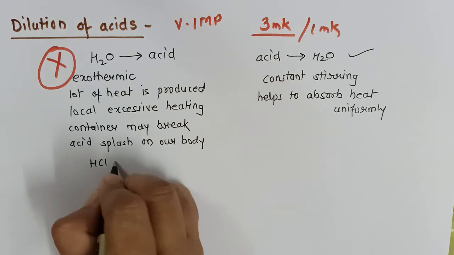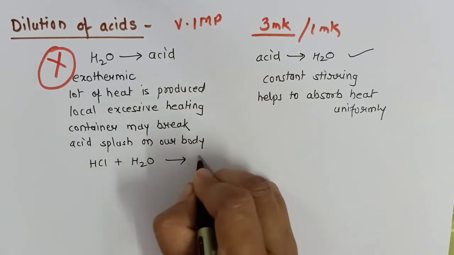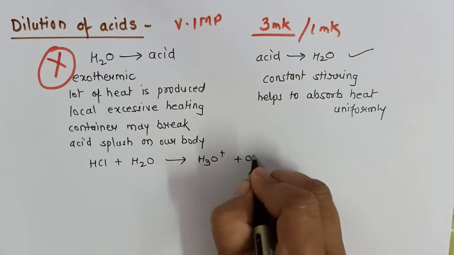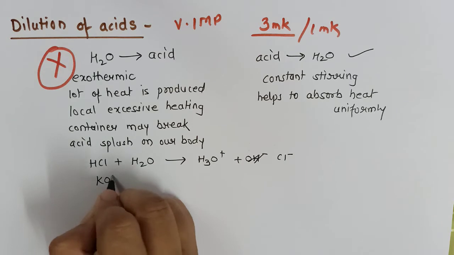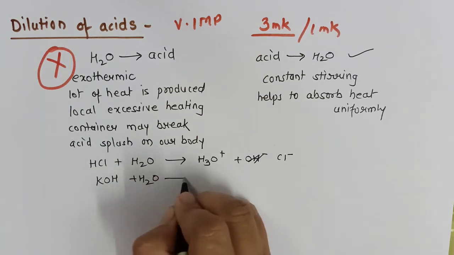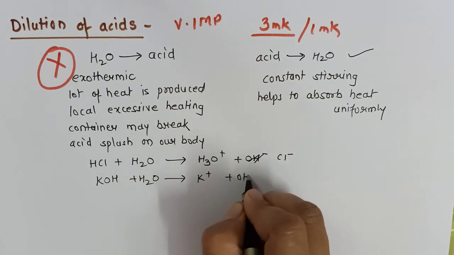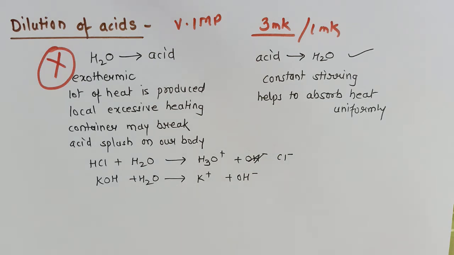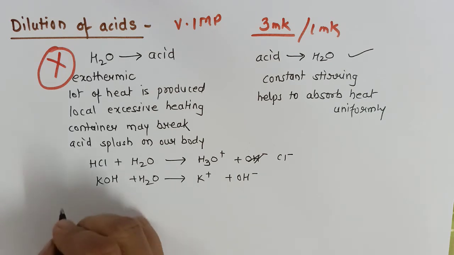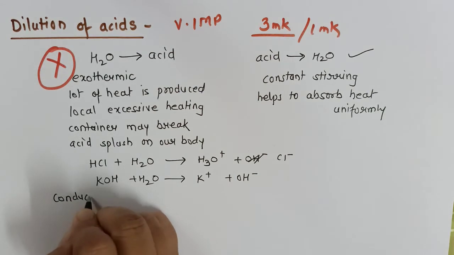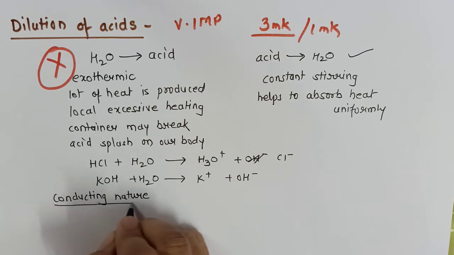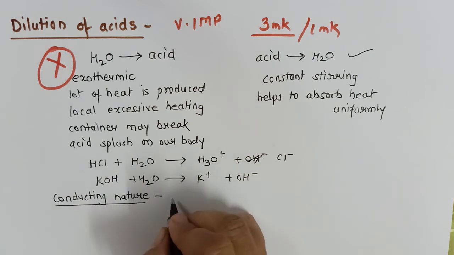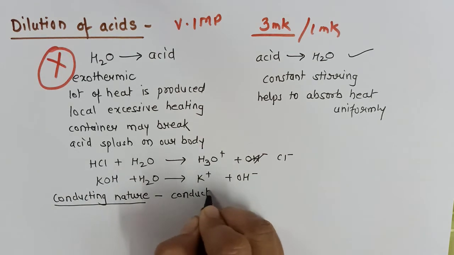For example, HCl plus H2O will form H3O plus and Cl minus. Potassium hydroxide when dissolved in water will form K plus and OH minus. So what is the impact of these ions on the conducting nature? Now whenever we speak about conducting nature, that means we speak about whether it will conduct electricity or not.